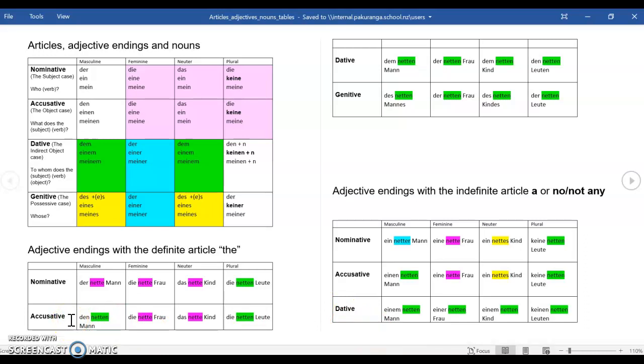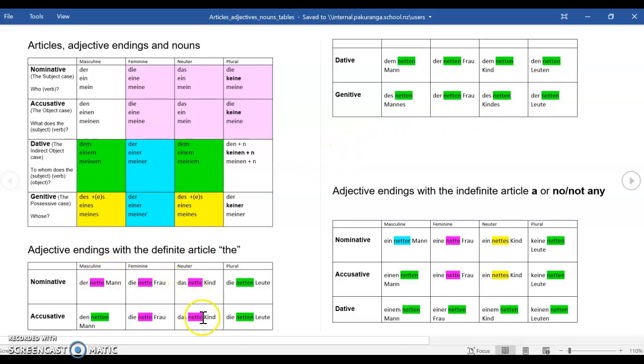So, for instance, do you know the nice man? Kennst du den netten Mann? Die nette Frau, das nette Kind. In the dative, dem, we need en on the end of the adjective. Dem netten Mann, der netten Frau, dem netten Kind, den netten Leuten.